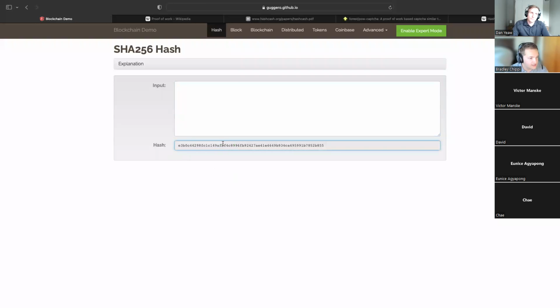And like I was saying, if we take this, the length is 64 hexadecimal digits right there, characters. So that's SHA-256 in a nutshell.